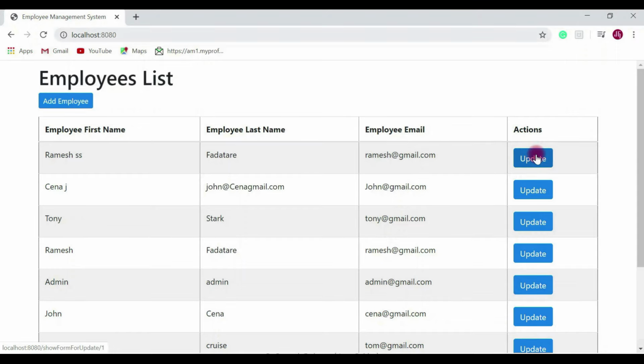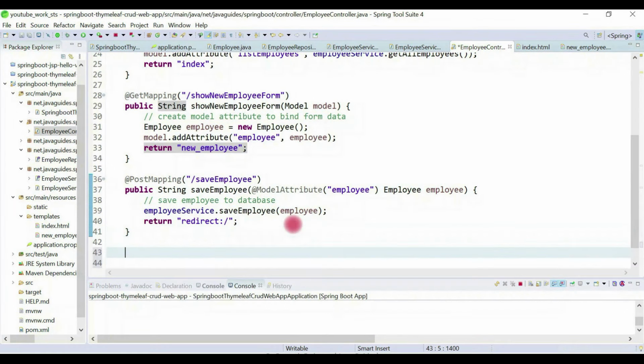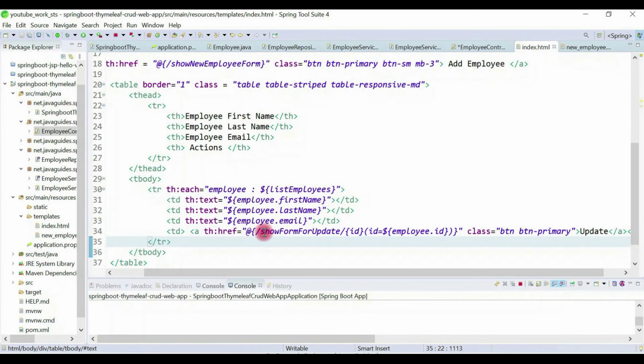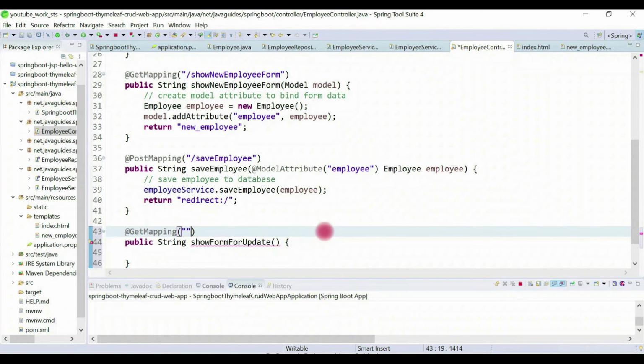Okay, now we'll add a method handler in the controller to handle this request. Open employee controller. Over here we're going to write a method handler to handle this show form for update request. Okay, so let's create a method, public String, and let's give the method name show form for update, and let's annotate this method with the @GetMapping annotation, and this is the request, right?